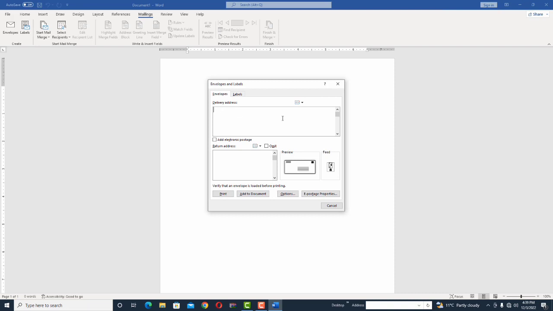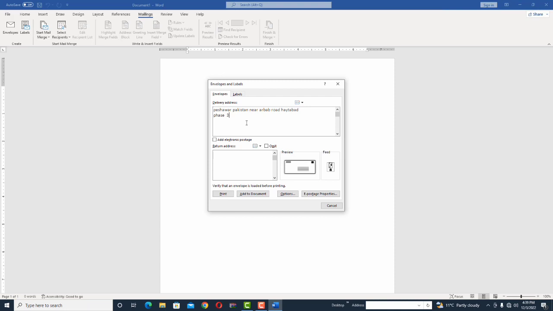Two options will be available. Number one, delivery address. It means where you want to send this letter. For example, I want to mention Peshawar here. If you want to deliver to any country or city, you can mention it here in the delivery address. Try to remember this point. So I just sent to Peshawar, Pakistan, near Arbab Road, Hayatabad, phase 3. You can also mention street number, address, telephone number. Whatever you want, you should add all your details here.